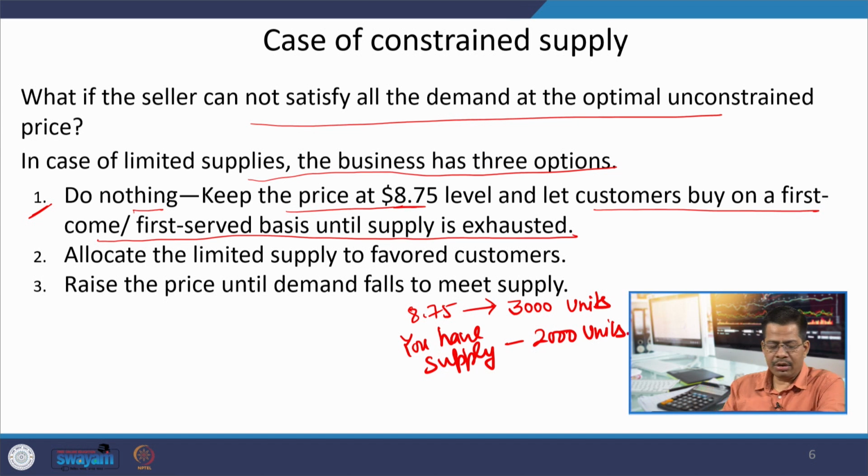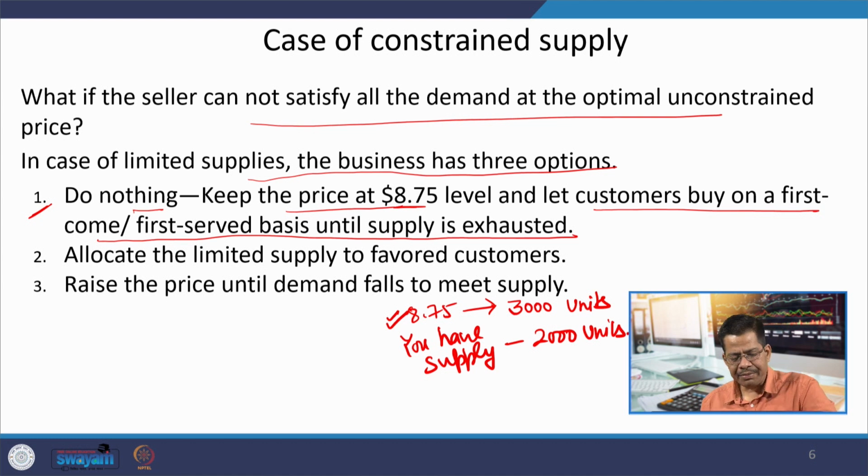Now, do nothing means that you do not take any decision. The first 2000 customers will be served from the available 2000 units, and that is all. That is the maximum revenue you will be able to earn if you serve only the first 2000 customers, because that is your capacity. You are keeping the same price, 8.75.